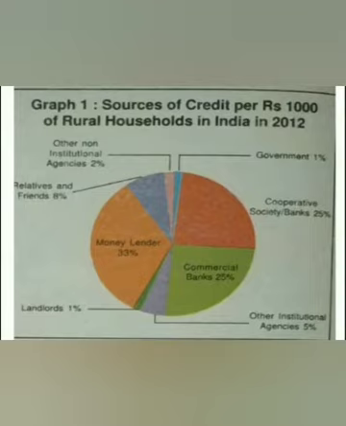So you can see money lenders play a very important role. How much percentage? 33%. In the previous year, 2010, 52% of the people got their source of credit from the cooperative banks and the commercial banks. But now it has reduced to only 25%. It has reduced from 52 to 25%.